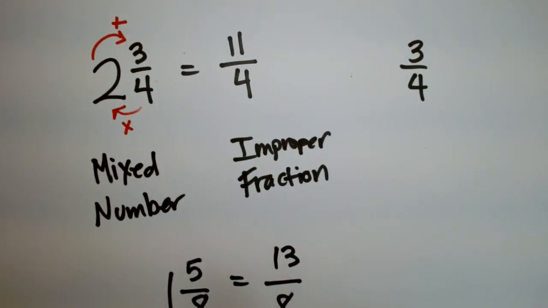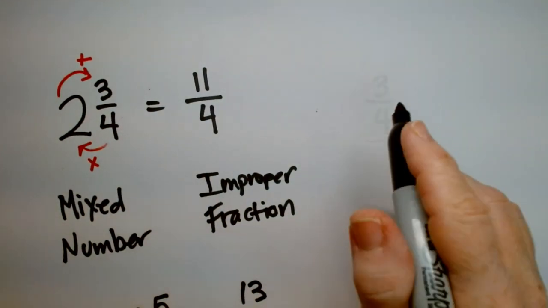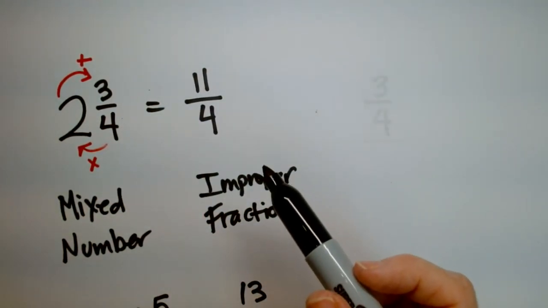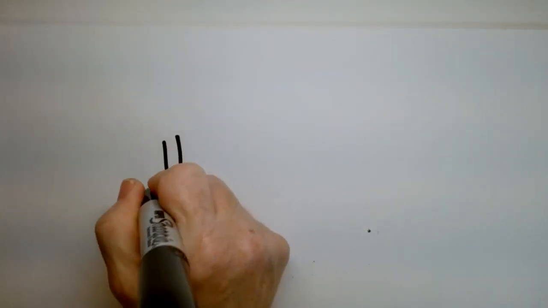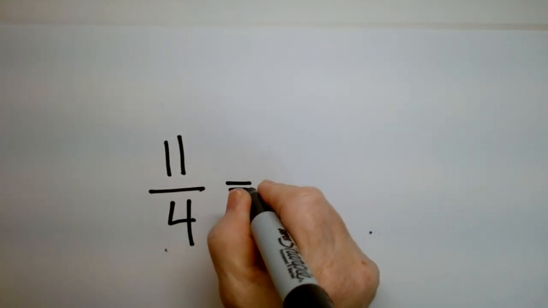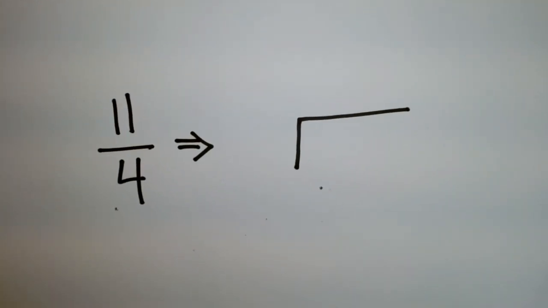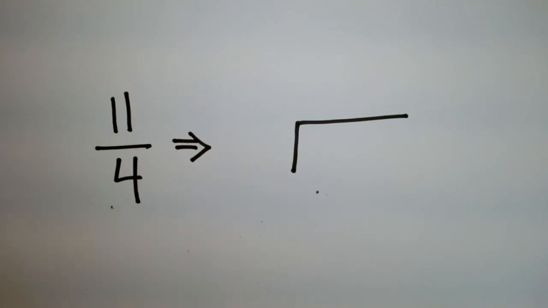How do we go the other way? Okay, I remember this was one of my favorite parts when I learned this in math. I think maybe 4th grade. Okay, so what you do is, if I have 11 over 4 and pretend I don't know what the mixed number is, how do I do this? Okay, so do you remember this thing? How many people really don't like division? Yeah, okay, I get it, I know, and it's long and cumbersome, and I'm sorry. I actually like division, but you'll see why.